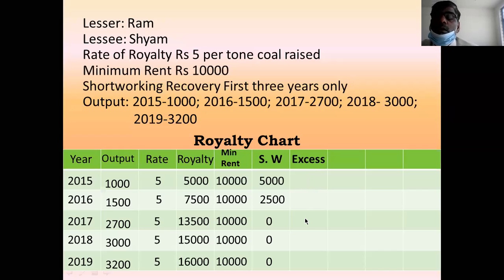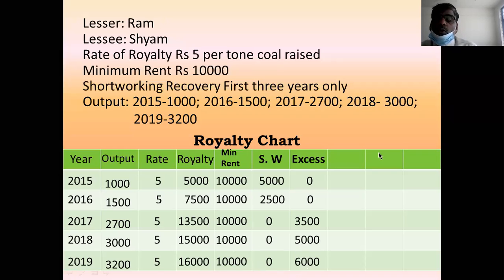First year, it is not applicable. Second year, not applicable. Third year, 13,500 minus 10,000, 3,500 is the excess amount. And fourth year, 15,000 minus 10,000, 5,000 is the excess amount. In the last year, 16,000 minus 10,000, 6,000 is the excess amount. This is the position.